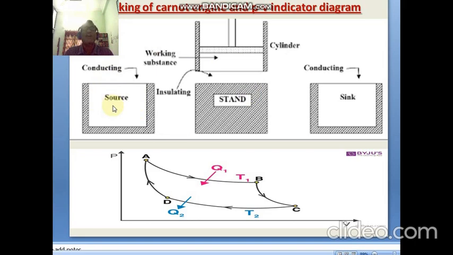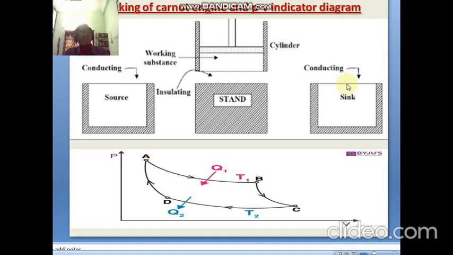Then the working substance expands, the gas expands and pushes up. That means the temperature of the gas is increasing. Then it expands isothermally. Afterwards we are keeping the working substance on the insulation stand. Then we are keeping the working substance on the surface of the sink. Gradually the temperature is decreasing slowly.